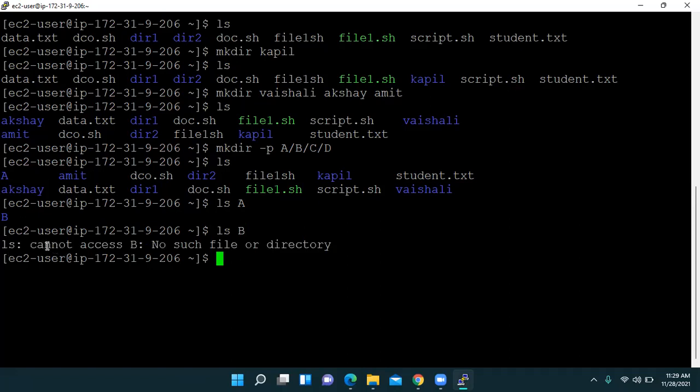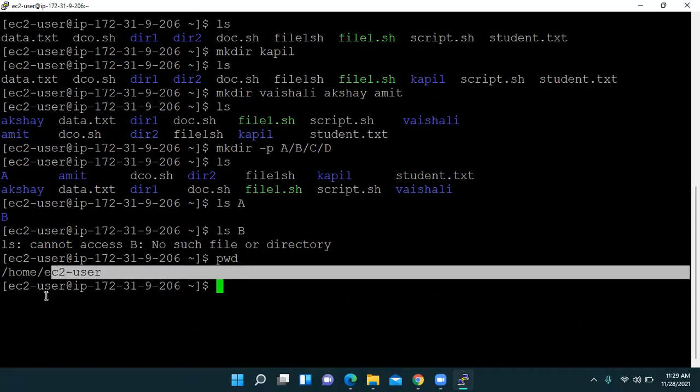ls, and it is saying cannot access B, and it is showing no such file or directory. So see friends, we are here. This is our location. EC2 user is our location. If I press pwd again, see, this is our location. We are inside this directory. And where is B? B is not at this place. In EC2 user, B is not located.